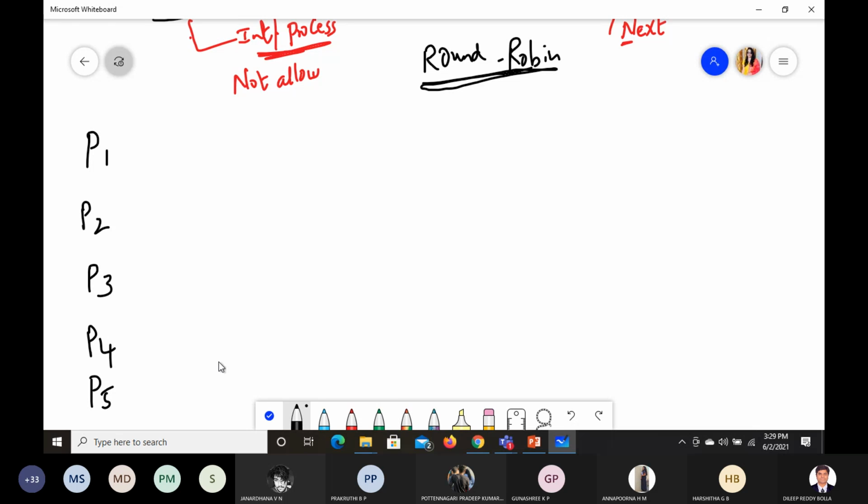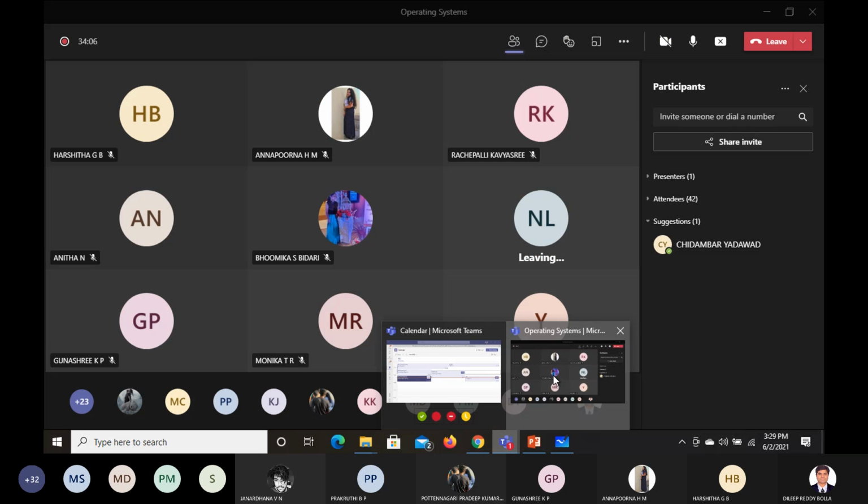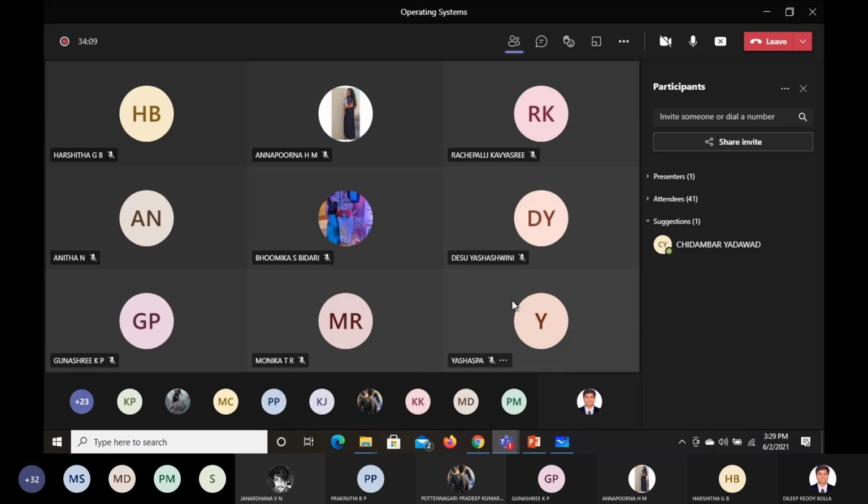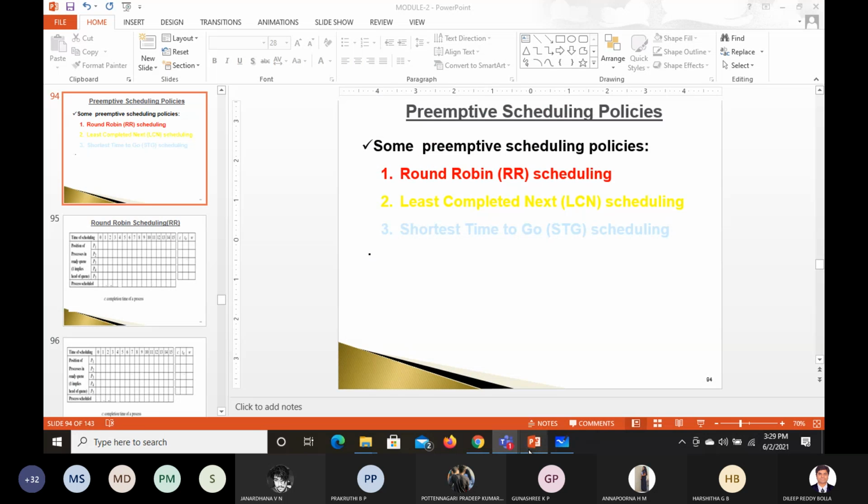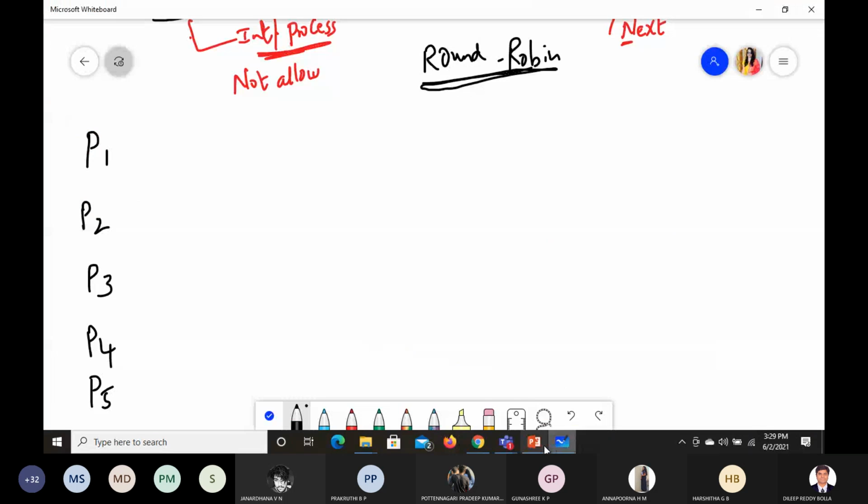When you try to switch on a browser, let us say I am clicking on this Teams, it will take some time, right? When I click on the PowerPoint, it will take some time. When I click on the whiteboard again, it will take some time. Each one of the processes will take its own time. So now what we are trying to do here is find out what is the time quantum given for this. For this round robin, there is something called the time quantum.